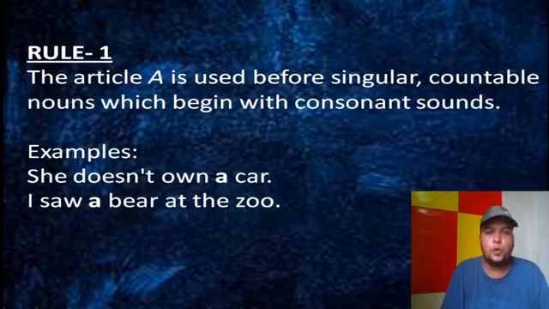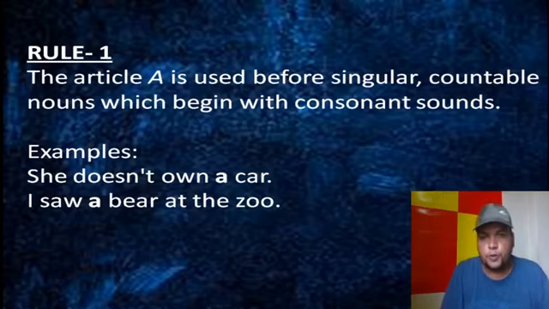So we say she doesn't own a car, car, C, so it is a consonant sound. And the second example, I saw a bear at the zoo, bear, so it is the consonant sound B. So simply rule 1 says if the noun is singular, countable, and the sound is consonant, then we put a.